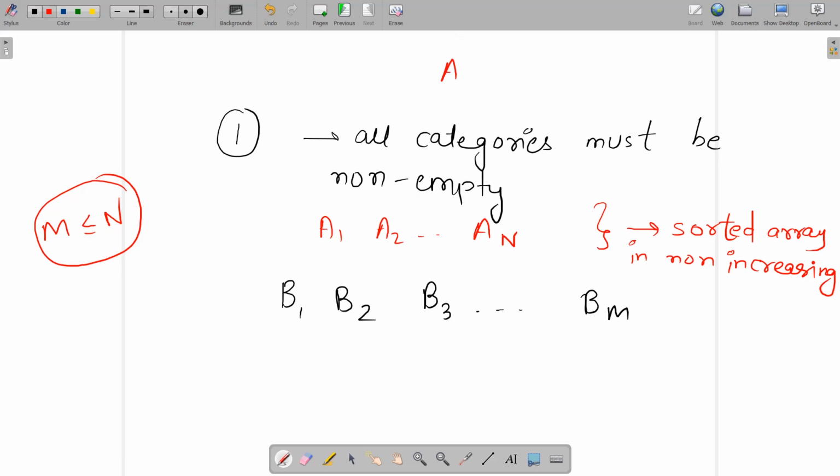So A1 is greater than or equal to A2, greater than or equal to A3, and it goes on up to AN. And each category will remain non-empty.